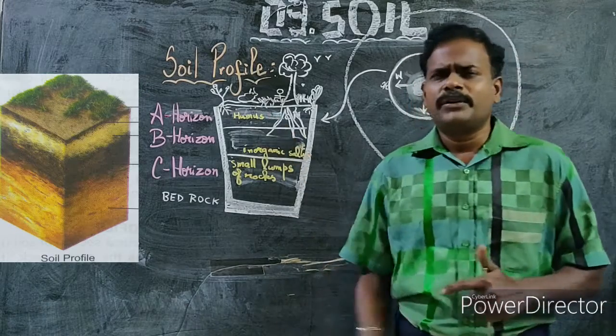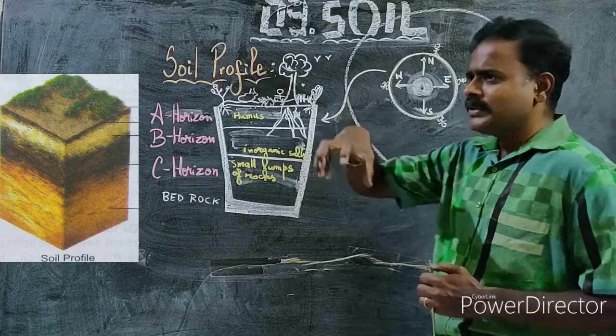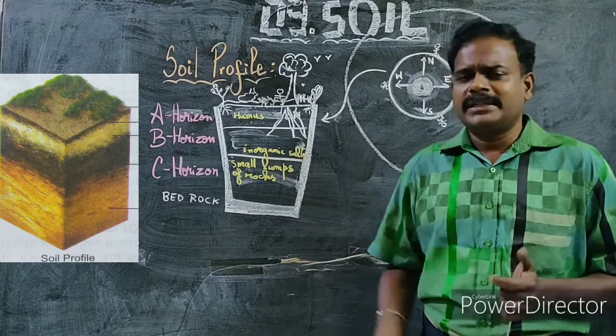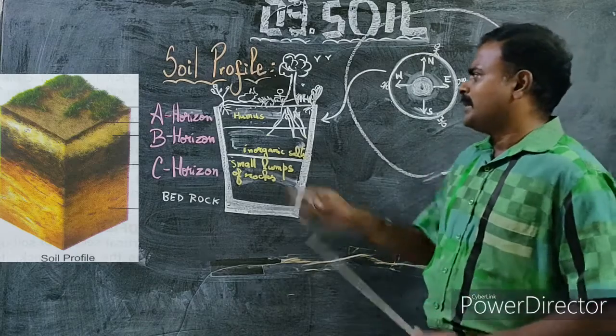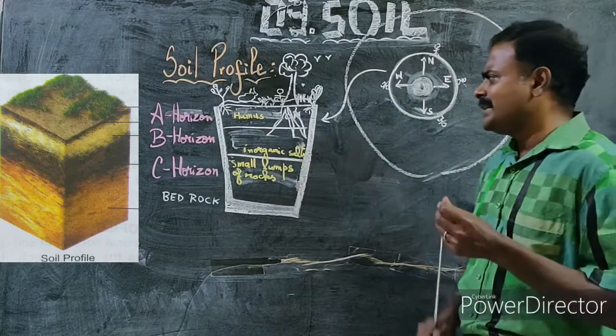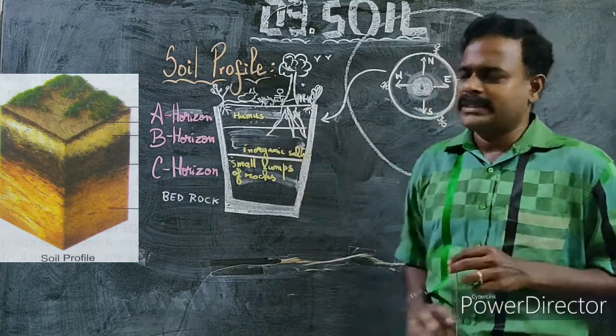One thing I could say to prevent soil erosion is to plant more trees. The roots of the plants fix the soil, and thereby avoid the erosion of the soil. Anyhow, the A horizon is very, very important, the fertile region, and that is because of the presence of humus.